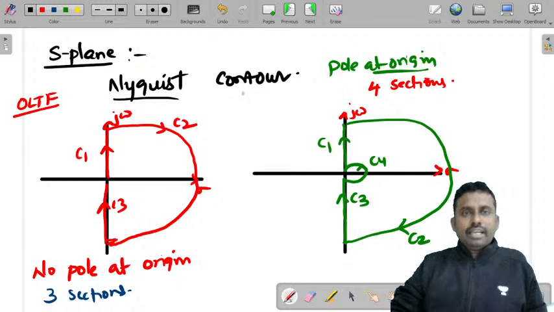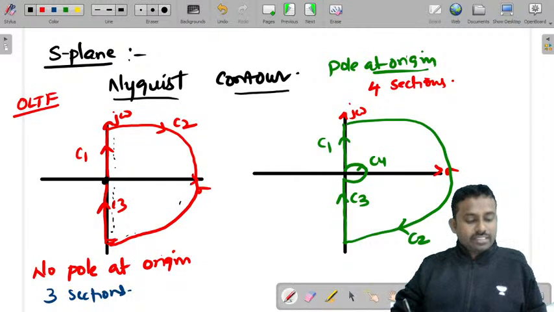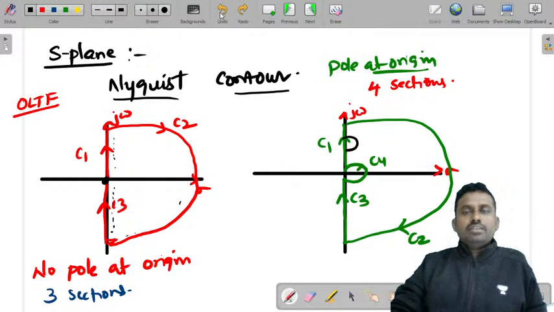So this is called a Nyquist contour, which includes the imaginary axis and the complete right half of the S-plane. If there is a pole at the origin, you need to neglect it. If you have one more somewhere here on the imaginary axis, you can neglect it. But we are not getting into the details of that.